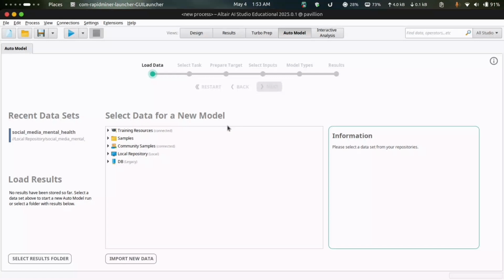This video walkthrough is divided into two main parts to keep things clear and focused. Part 1 is all about exploratory data analysis, where we look at trends, compare demographic groups, and understand how users interact with different platforms. Part 2 is where we dive into predictive modeling. We'll use RapidMiner's auto model to predict outcomes like daily productivity, mood, and anxiety levels based on social media usage platforms.